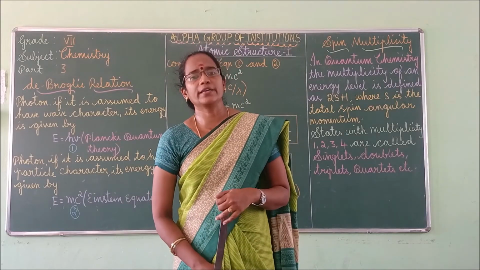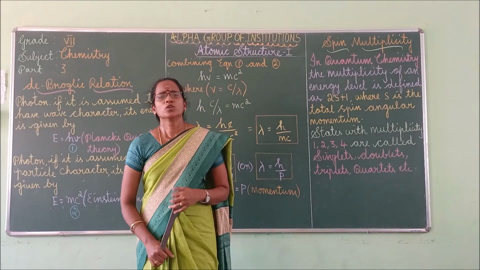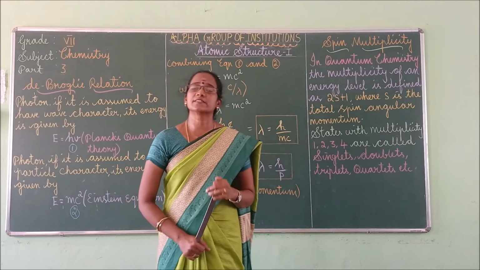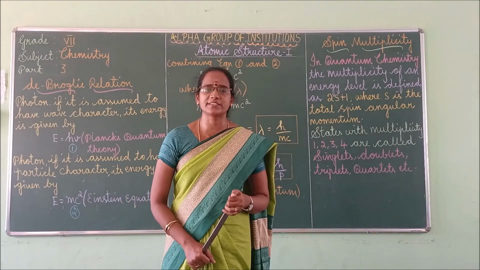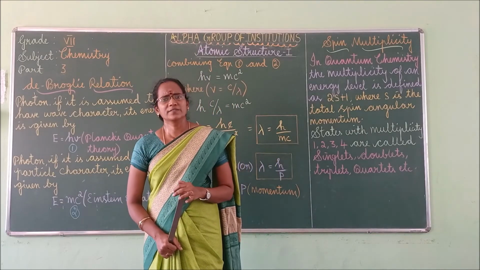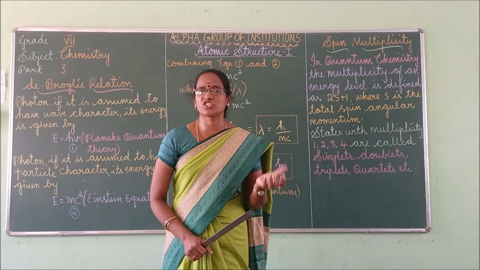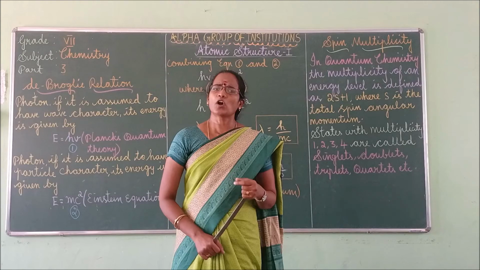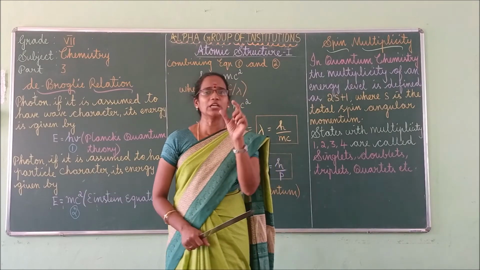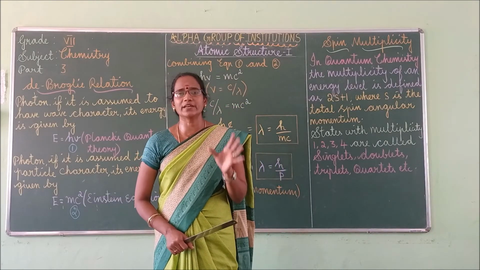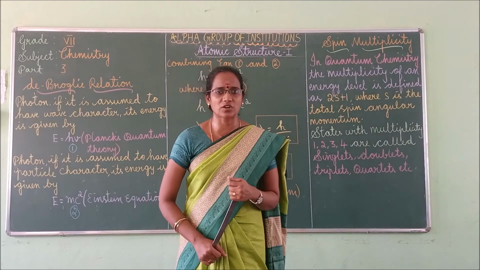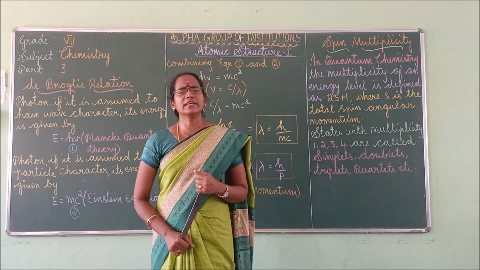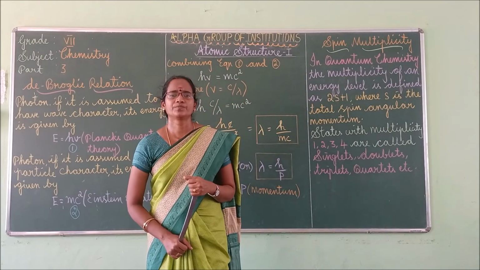Louis de Broglie, a French physicist well known for his research work on quantum theory, predicted the wave nature of electrons. So the de Broglie relation is mainly used to define the wave nature of electrons. What is the de Broglie equation?